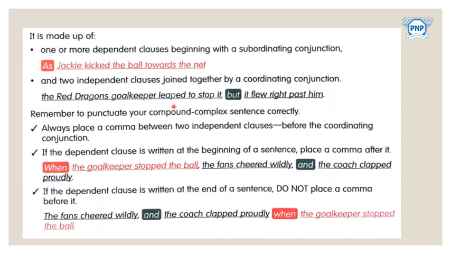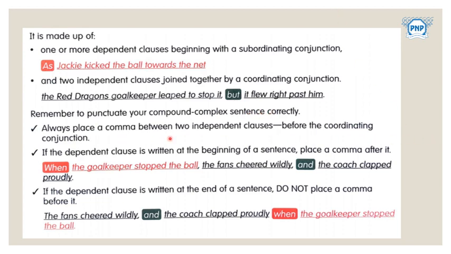The Red Dragons goalkeeper leaped to stop it, but it flew right past him. There are two independent clauses joined together by a coordinating conjunction. This "but" is a coordinating conjunction, and here we use a subordinating conjunction. So remember to punctuate your compound complex sentence correctly.